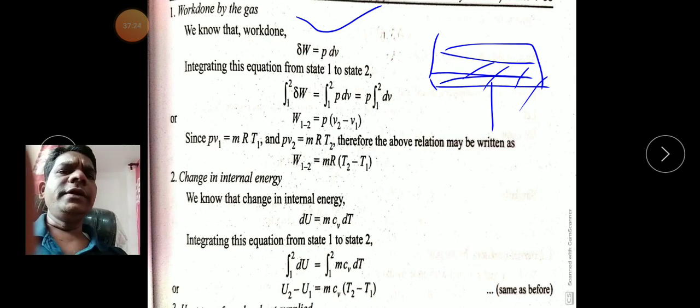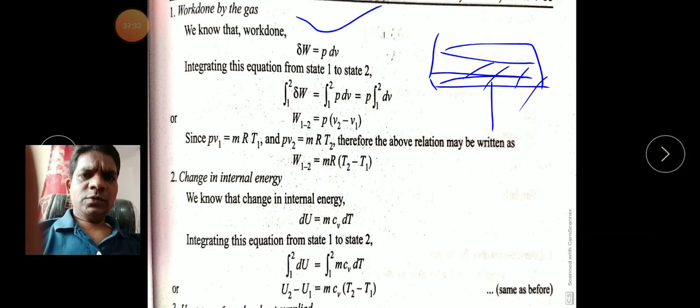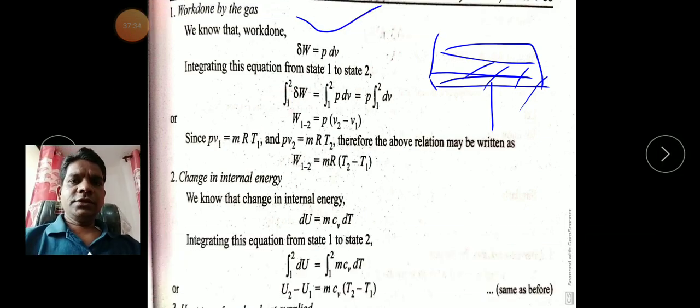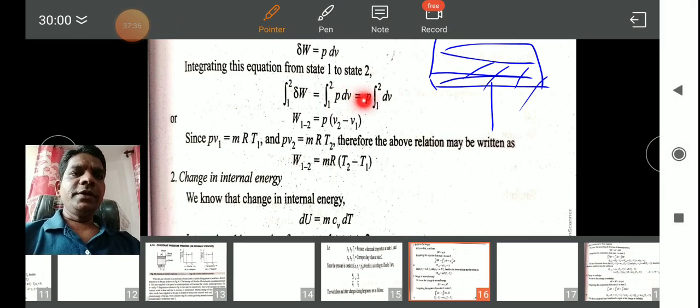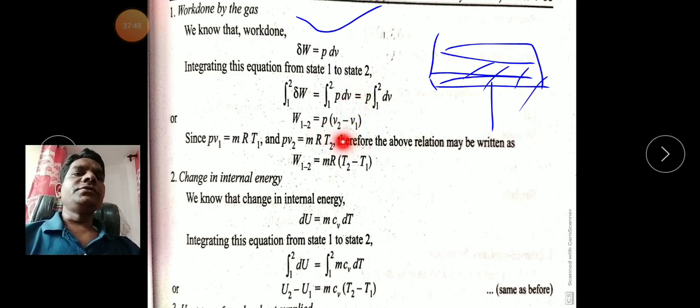To calculate the work done for a complete system, what do we do? We do the integration from state 1 to state 2. Del W is equal to the integral from 1 to 2 of P dV. After solving this mathematics, the work done from 1 to 2 is P times the integral of dV, which is V2 minus V1.